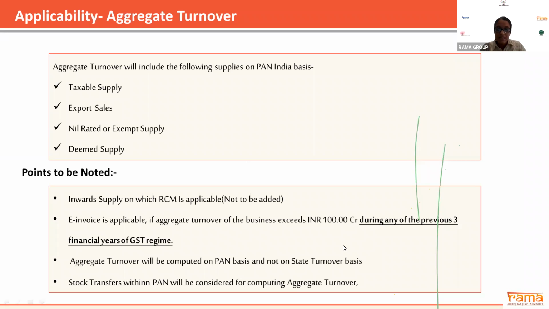Okay. Aggregate turnover will be computed on PAN basis and not on state turnover basis. I have already clarified. And deemed supply means the stock transfer. If you are making it within a PAN, in that category also you are supposed to consider it for aggregate turnover, because different states within the same PAN will have different turnover. In that case, GST turnover will be considered.